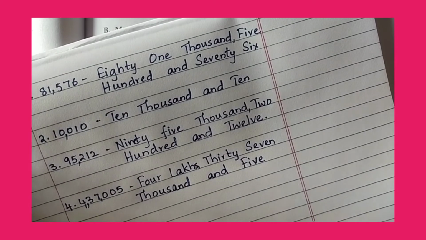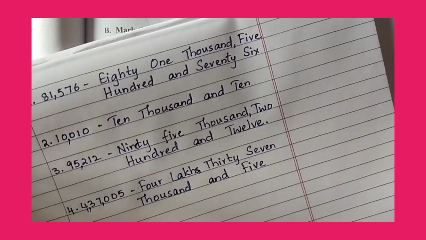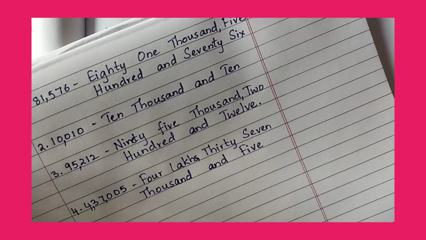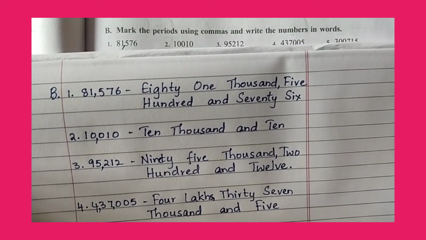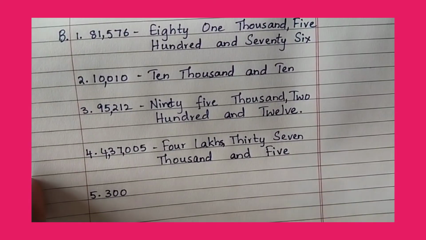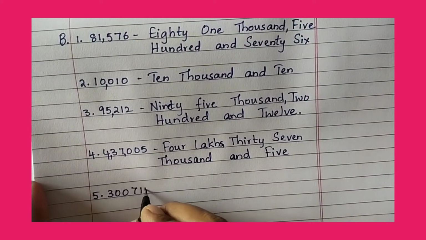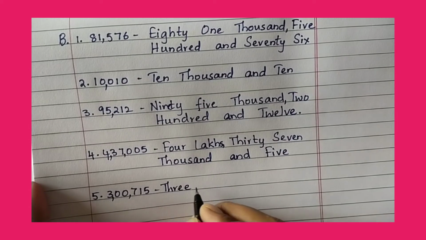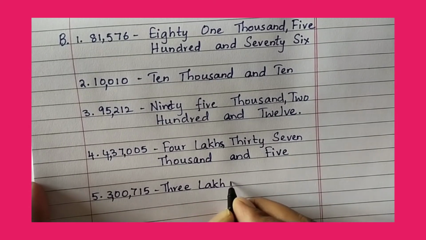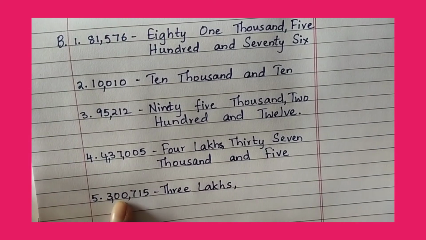Fifth question, fifth bit. Three lakhs, and in the thousands place there is no number.